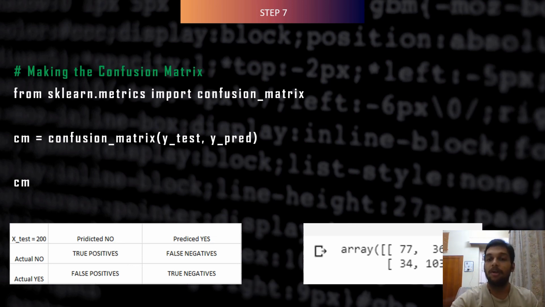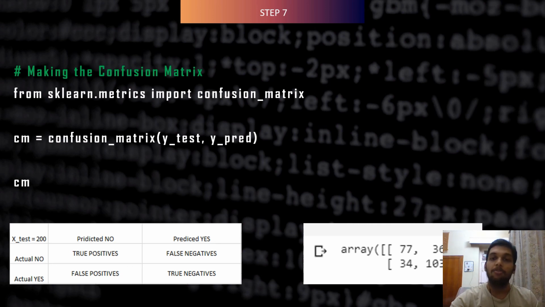So here 77 is true positive, which we predicted as true, and yes, they were true. And here 36 is false negatives, where we predicted that these were negatives, but in actuality they were positive.